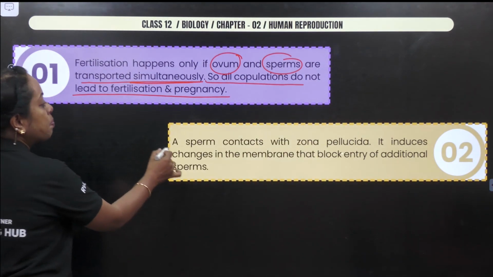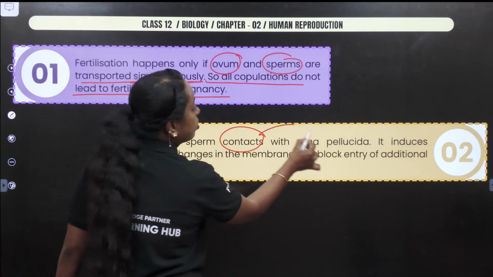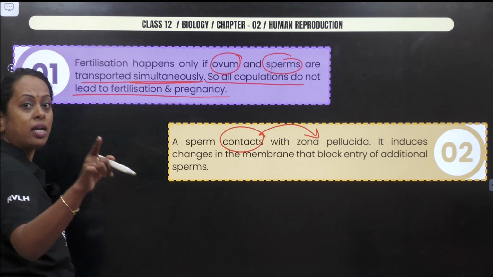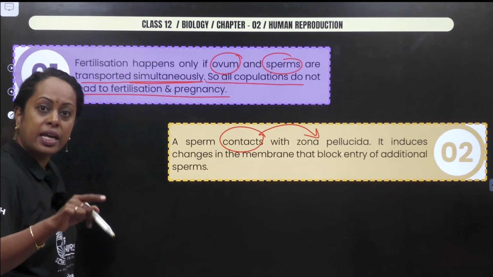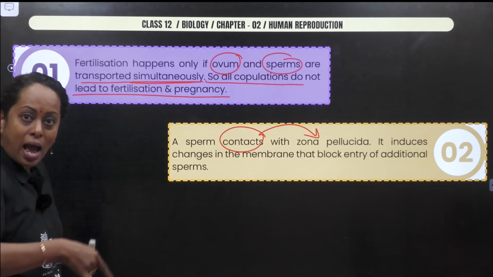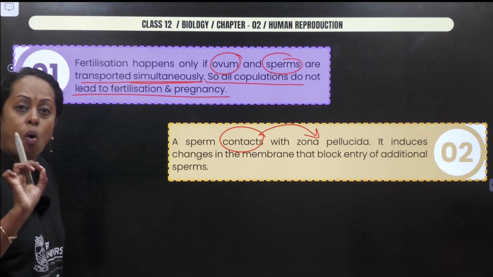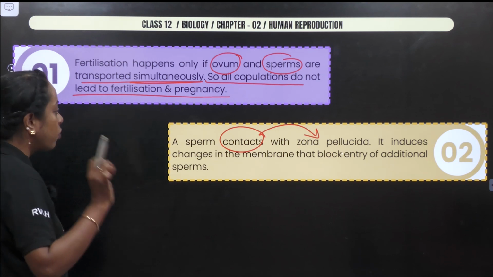Second, a sperm contacts the zona pellucida, but before that, it should digest the cells known as corona radiata, only at the point of contact.